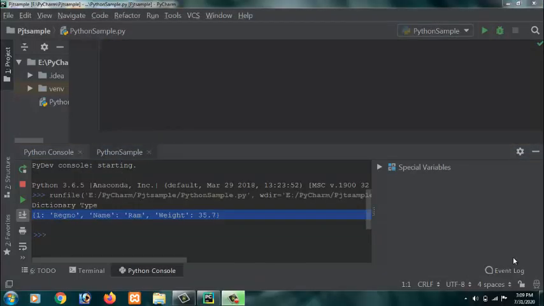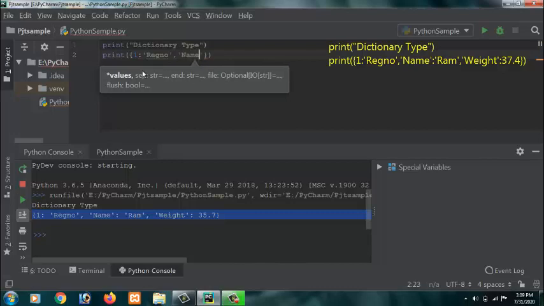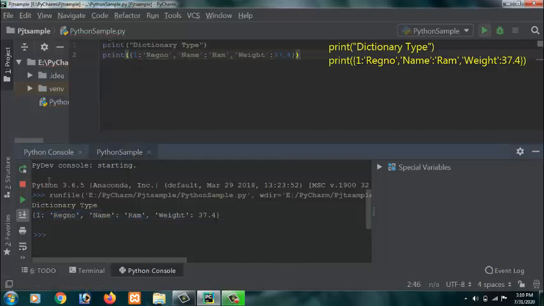The next data type is dictionary. As we know, a dictionary is an unordered collection of items where it stores items as pairs of key and value. The items in the dictionary are enclosed within curly brackets and key and value are separated with a colon. This key and value can be of any data type. So let me give the key as 1 here and the value as register number. The next key value pair is to be given after a comma. You can see the result in the bottom.